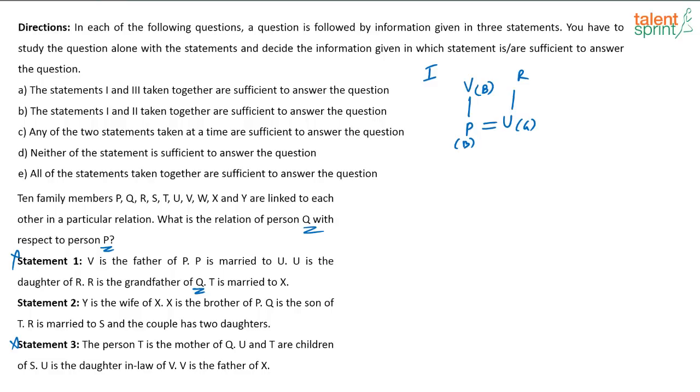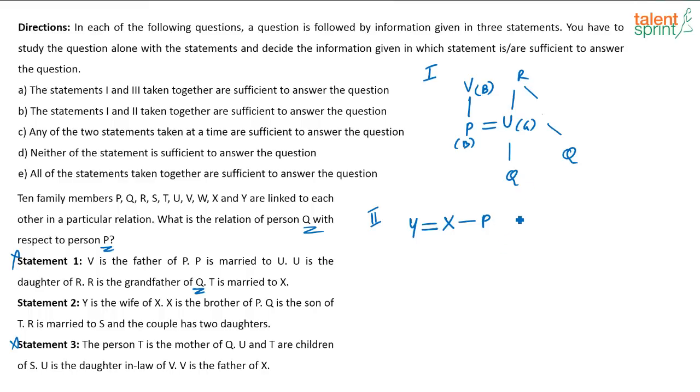So now let us try it out. This is V, P, R, U. U is the daughter of R and R is the grandfather of Q. So Q can be these people's child, or R has another child whose child is Q. There are two possibilities there. That is what I understand from statement 1. Now look at statement 2. What is given? Y is the wife of X. X is the brother of P. Q is the son of T.